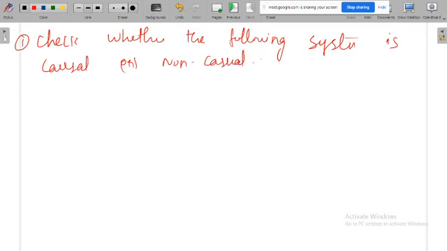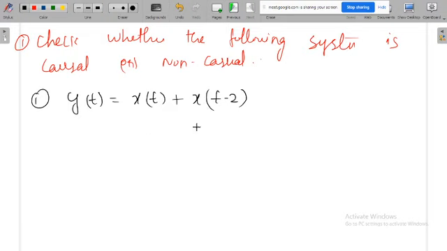First one, y of t is equal to x of t minus 2. Just by looking at the system you can easily say this is a causal system, because present output depends on present input and also the past input but not the future. So definitely this system is causal.